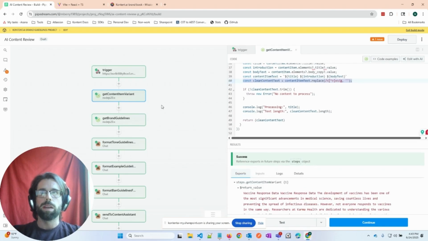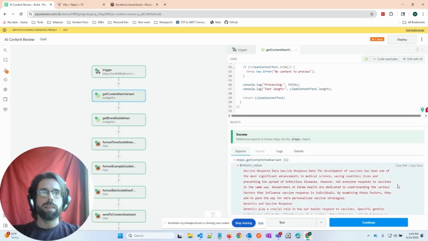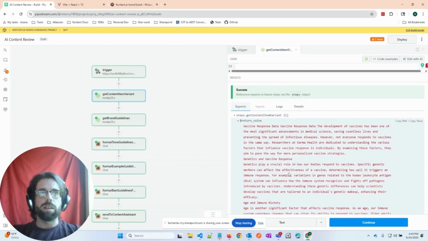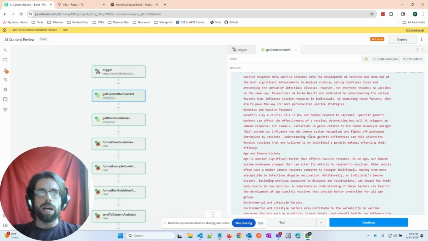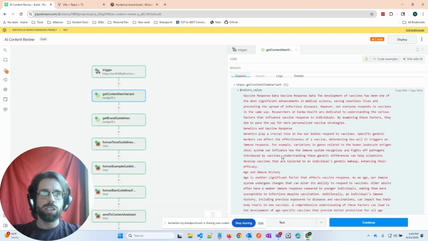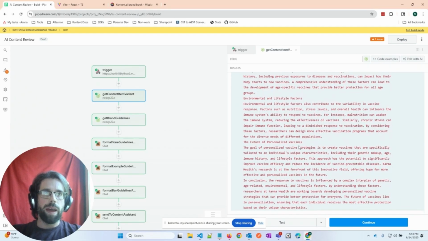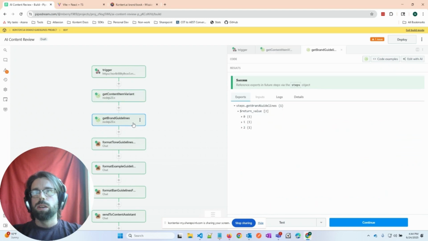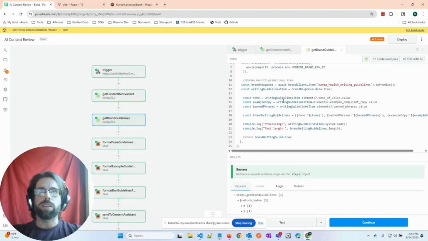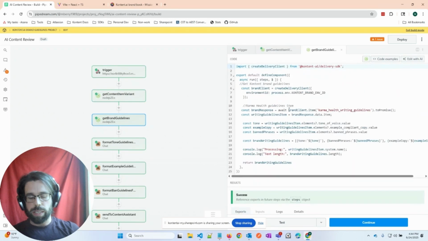the response. So we get that content item variant. You can see here in the return data in Pipedream that it's the vaccine response and vaccine blog post introduction and body content without any of the HTML markup. So that's coming from the Karma Health project, which is the actual blog post content.